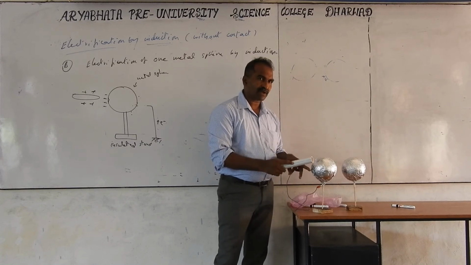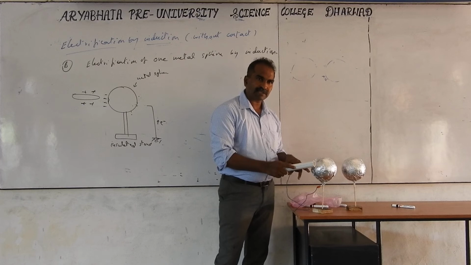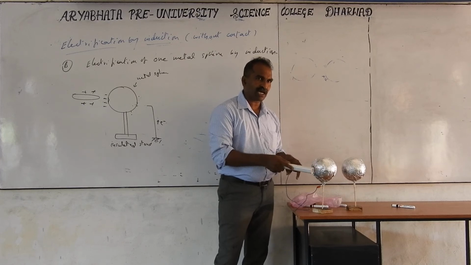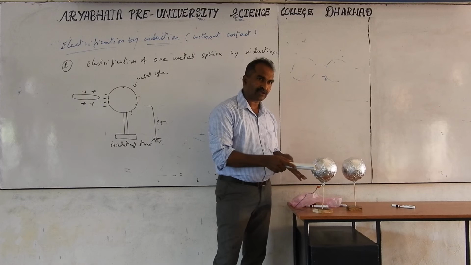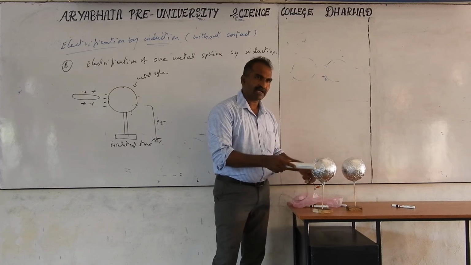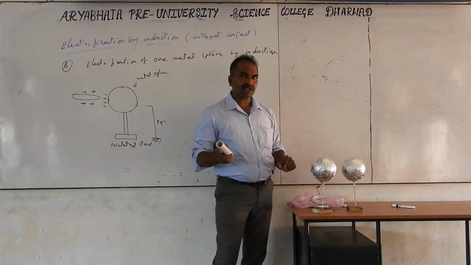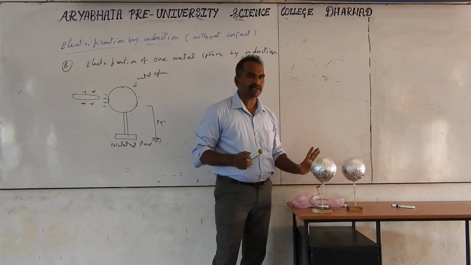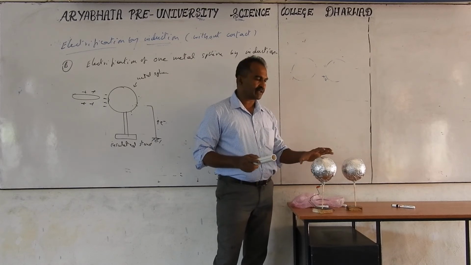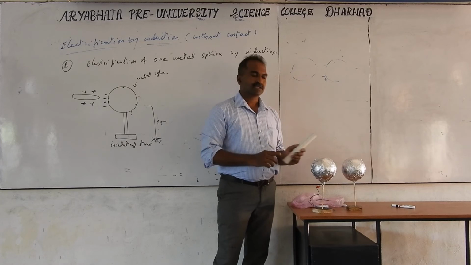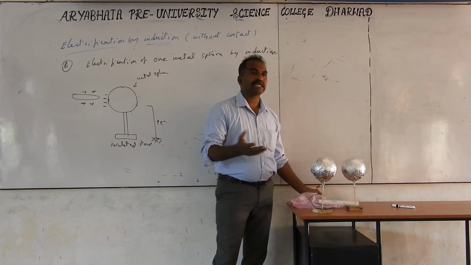Minus, plus. Don't remove this plastic tube, the charging rod, and remove the earth only. Disconnect from the earth. After that, you remove this. Minus means what remains on this is plus; the charge only remains. This is a method of electrification of a single object with the unlike charge.